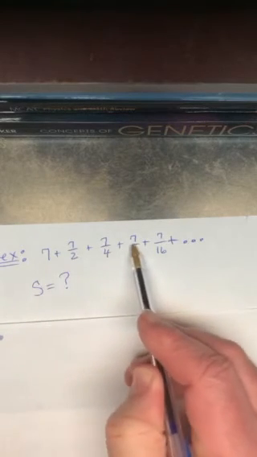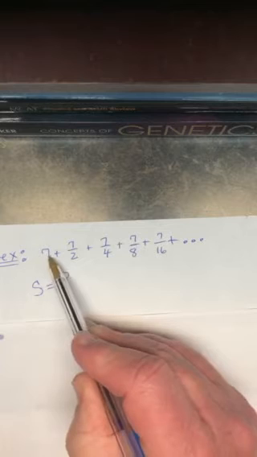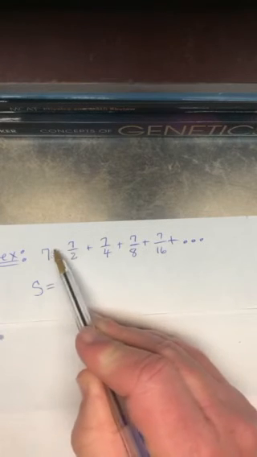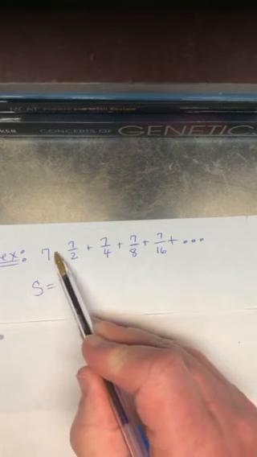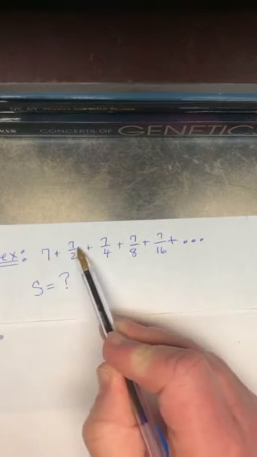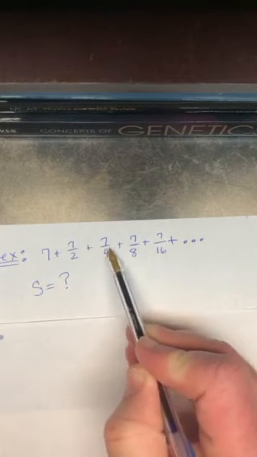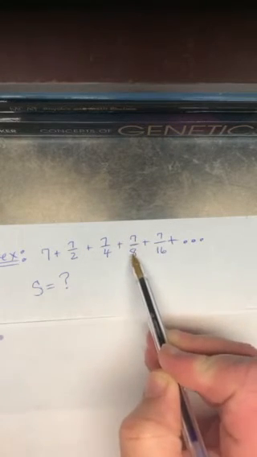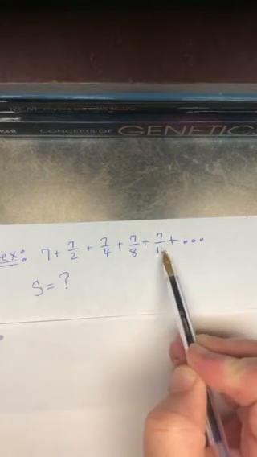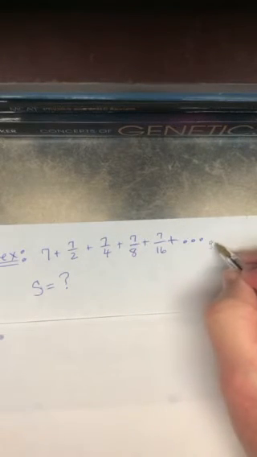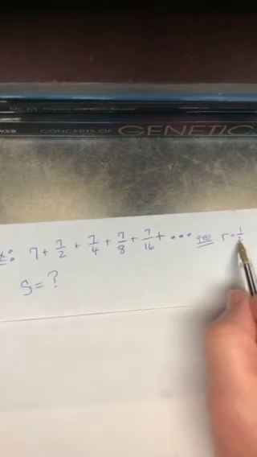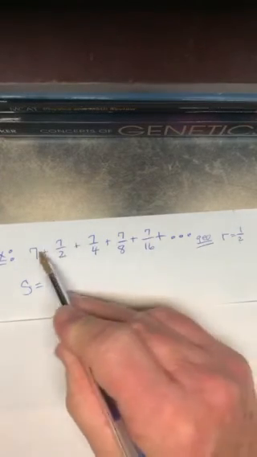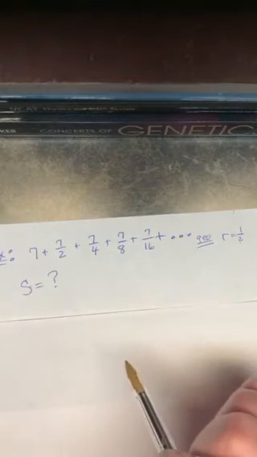So look at this problem here. It's pattern recognition. What are you doing to get from one number to the next? Aren't we multiplying by 1/2, right? It shouldn't be that hard to see. What's 7 times 1/2? 7 over 2. Times 1/2 is 7 over 4. Times 1/2 is 7 over 8. Times 1/2 is... Oh, this is geometric and the ratio is a half, isn't it? That's smaller than 1. So this thing actually has a sum even though it goes forever.